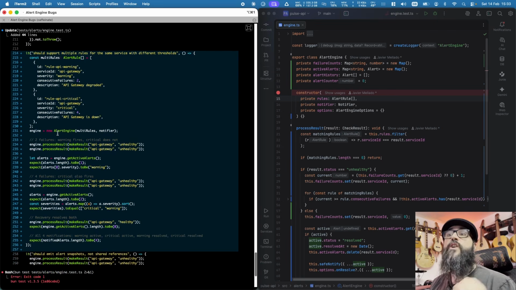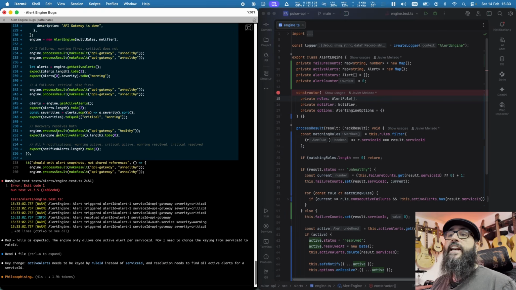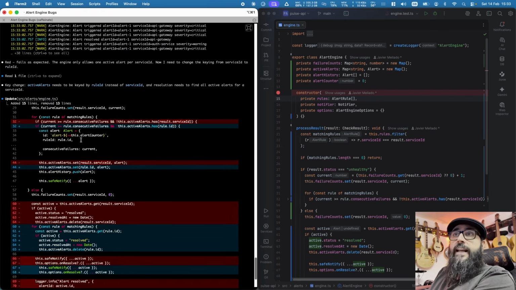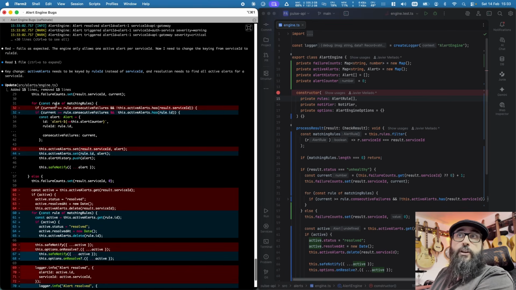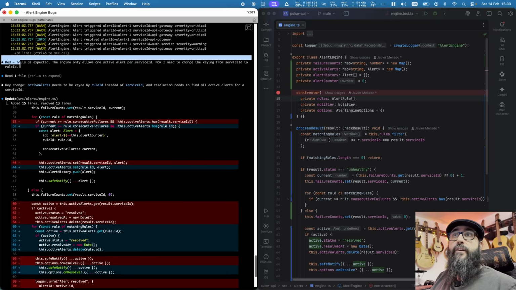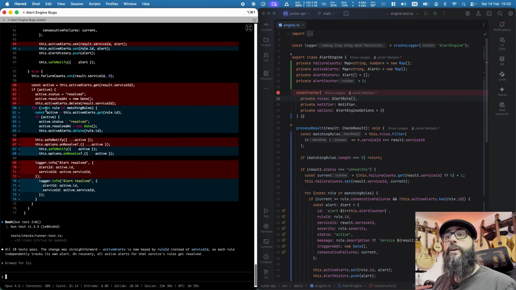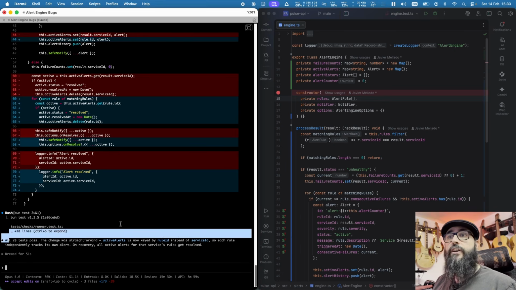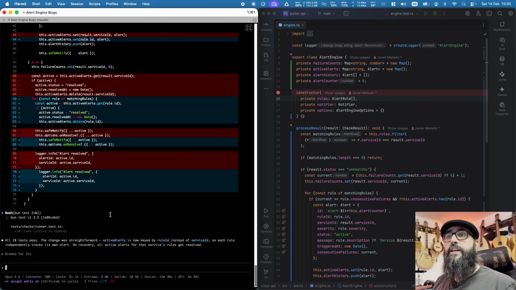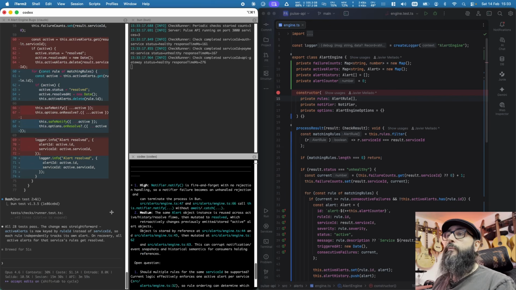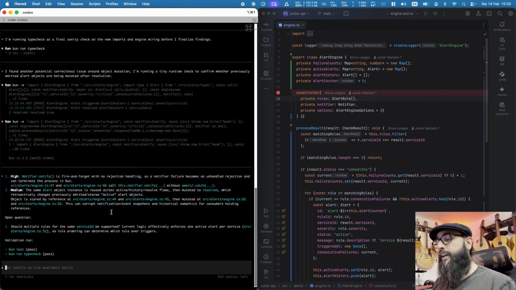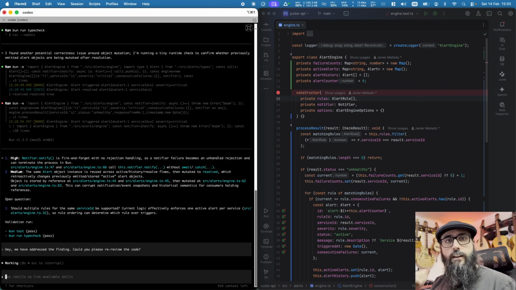This is proper TDD, and again, we are enhancing the already enhanced test suite, and it has now done the implementation. So I am assuming that after the red failing test is going to be green at some point, and indeed it is. So now we have completed most of the feedback, if not all, really, from Codex. So let's go back to Codex and say, hey, we have addressed the findings. Could you please review the code? And let's let Codex do its job.